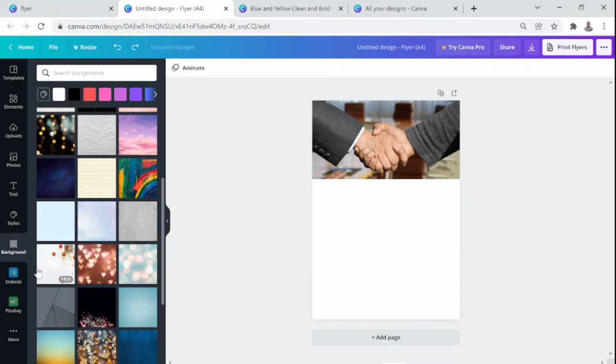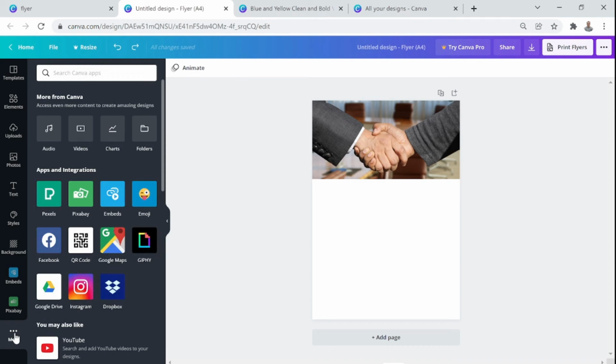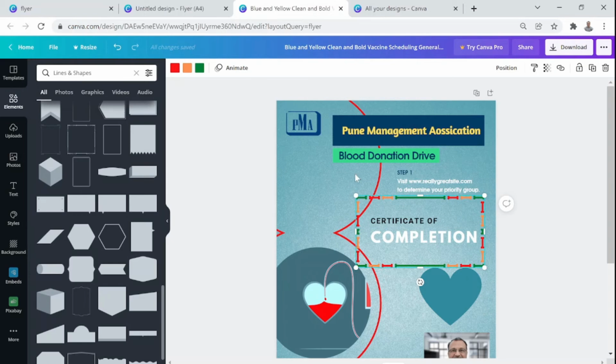Now you go to more options here. At the bottom you will see more written with three dots on top. Here somewhere you should see style. In my case, because I have been using this style option quite frequently, it is showing up here. But wait a second, I think I should be showing you this style on the design that we were already working on.